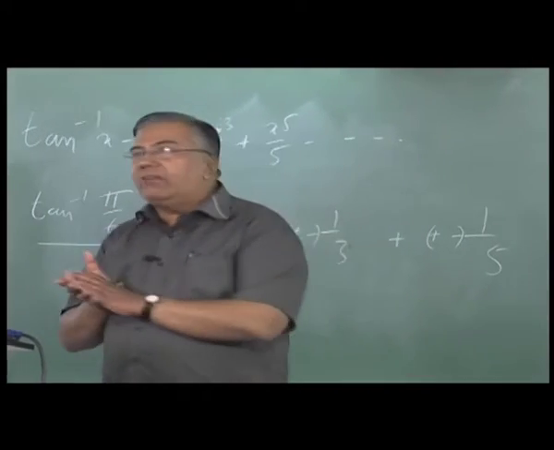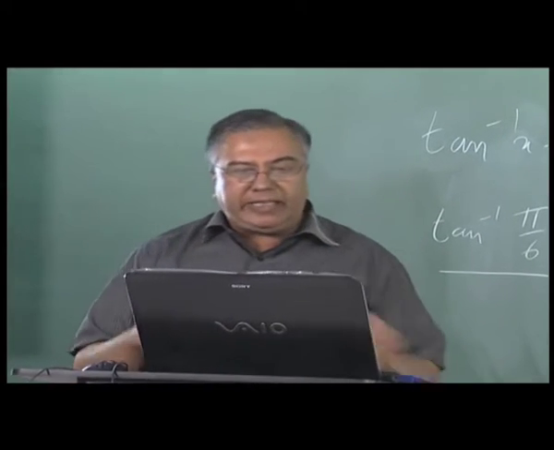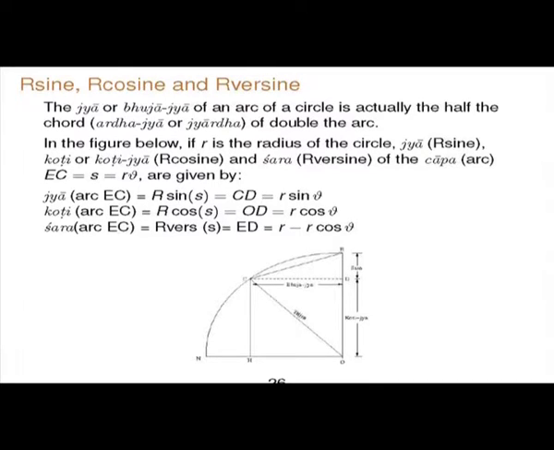Now we come to the other major work of Madhava, which is establishing the sine series, cosine series, and calculation of the sine table. So when you have an arc, if BC is an arc, CD is its bhuja, bhujajya, DO is its koti, kotijya, and DE is its shara. These are the three quantities. So the Jya, Koti and Shara are functions of the arc. Now the arc is measured in terms of minutes or in radian measure, whichever way you want. So the Shara is called Versine, it is R into 1 minus cosine, Koti is R into cosine, Jya is R into sine.